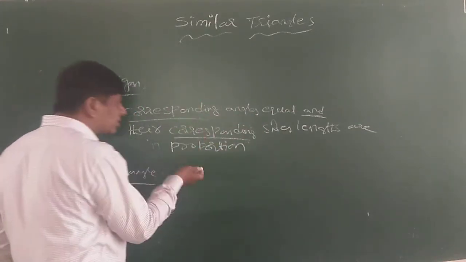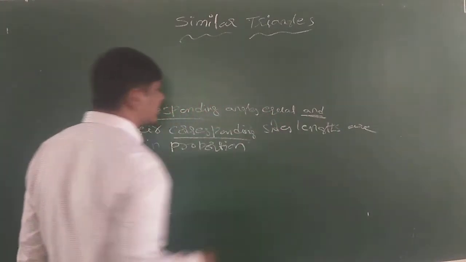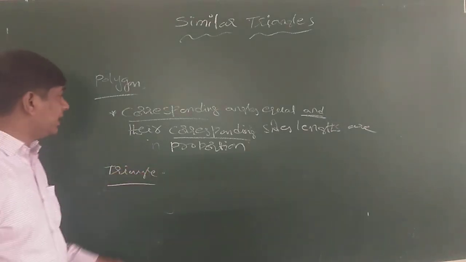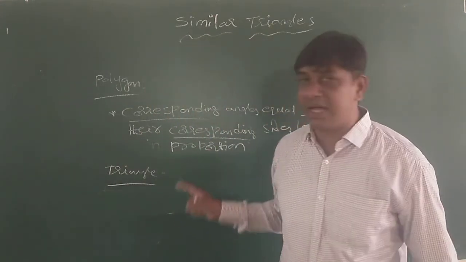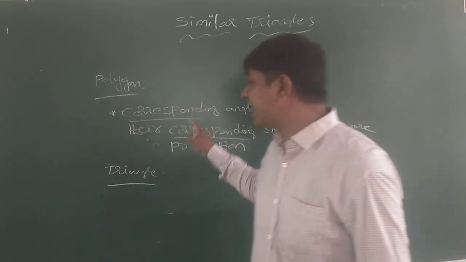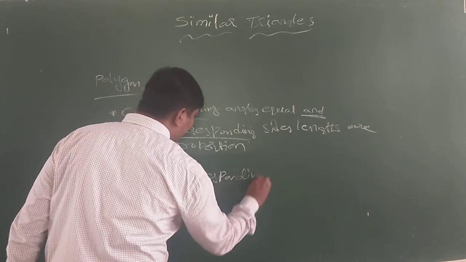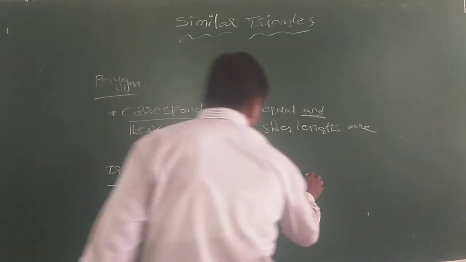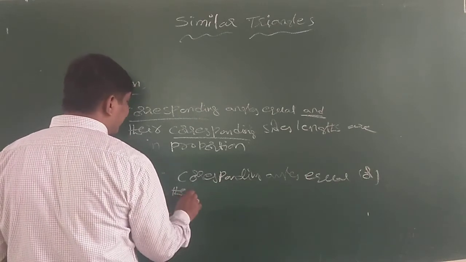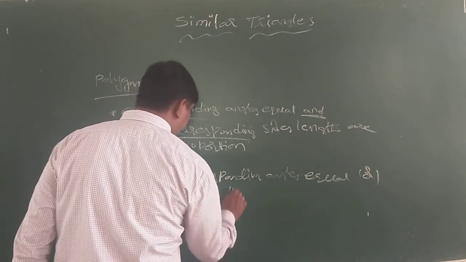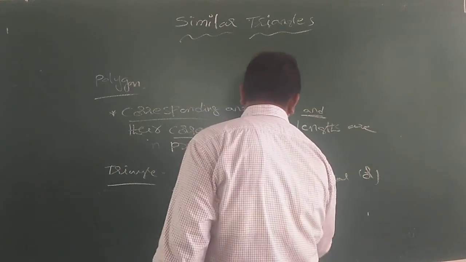In a polygon both conditions must be satisfied. Whereas two triangles are said to be similar if their corresponding angles are equal or their corresponding side lengths are in proportion.